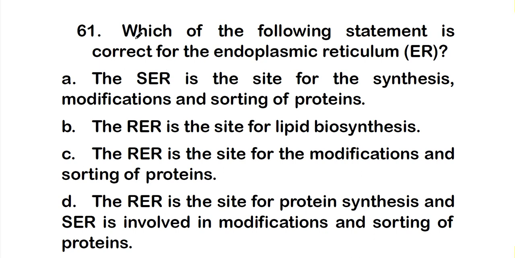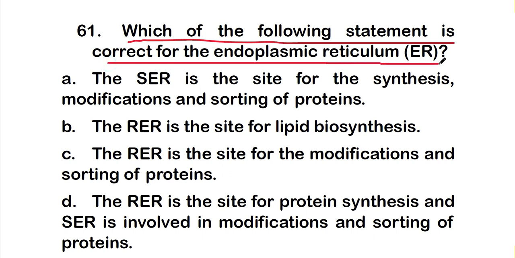So the first question of this video: which of the following statements is correct for the endoplasmic reticulum, that is ER?